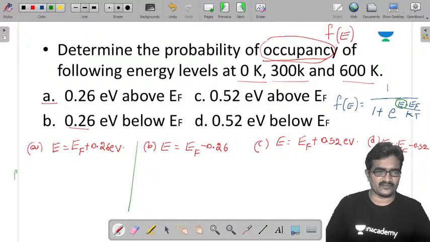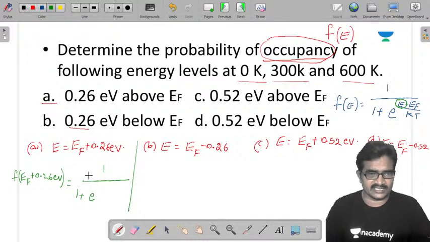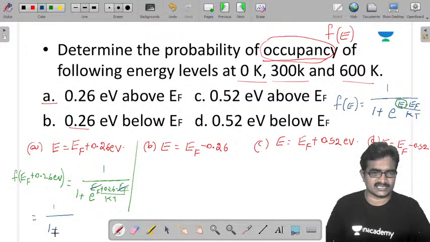Now here f of EF plus 0.26 electron volts is equal to 1 by 1 plus e power, E means EF plus 0.26, EF plus 0.26 minus EF by kT. So by simplification EF gets cancelled. It is 1 by 1 plus e power 0.26 by kT.